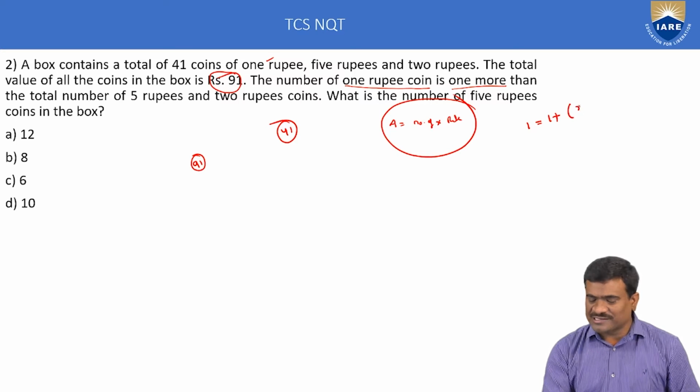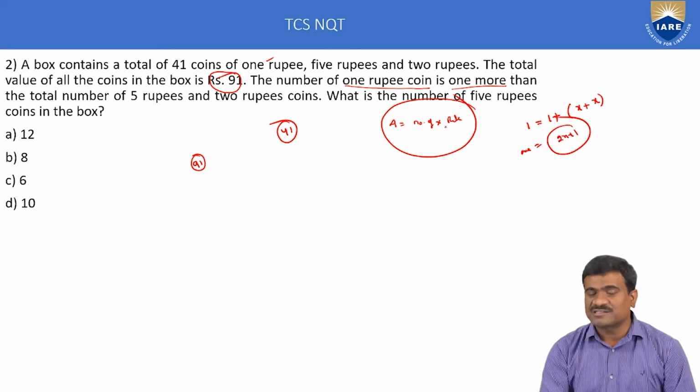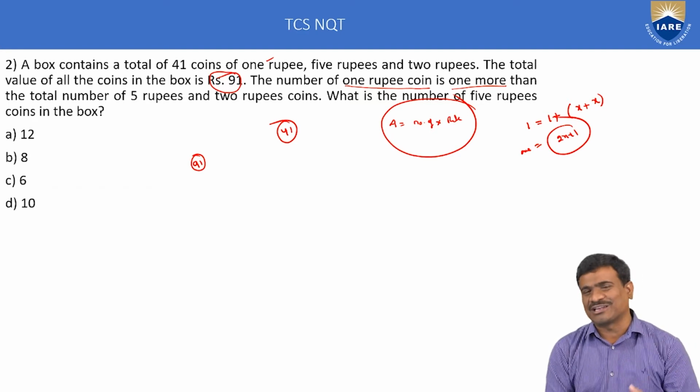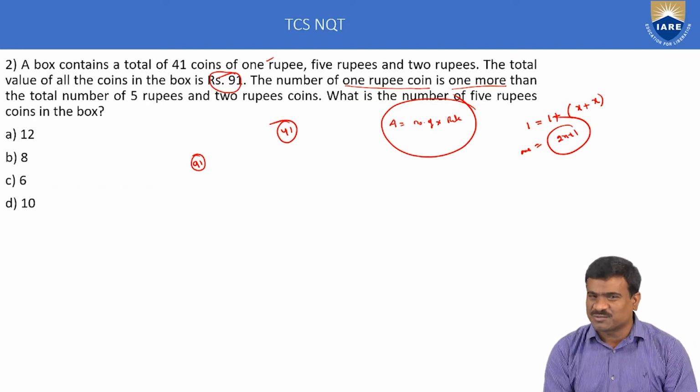Suppose 5 rupee coins is equal to X and 2 rupee coins again is equal to X. Then 1 rupee coins is equal to 2X plus 1. Once more, important: let the assumption be 5 rupee coins is equal to X, then 2 rupee coins again is equal to X. Then all this is possible, otherwise not possible.